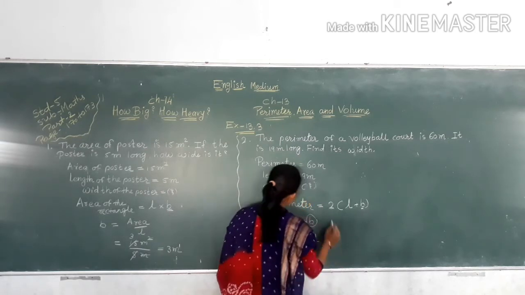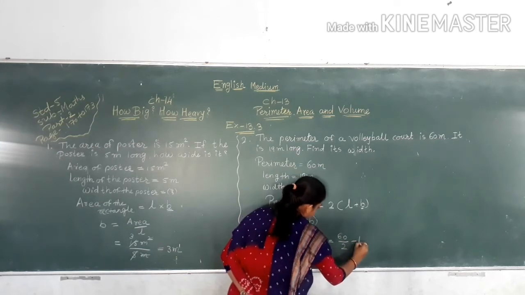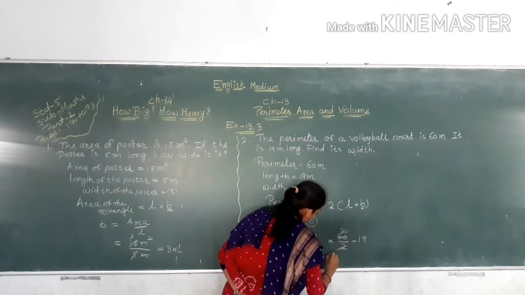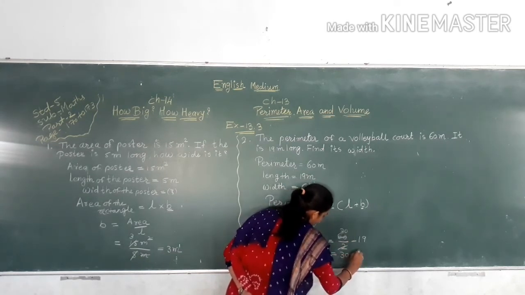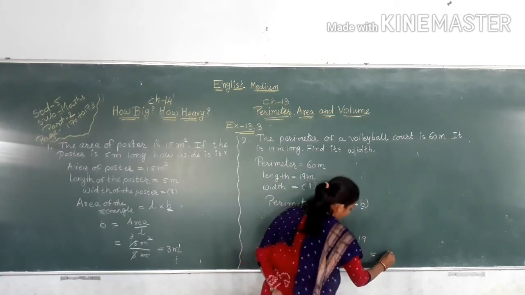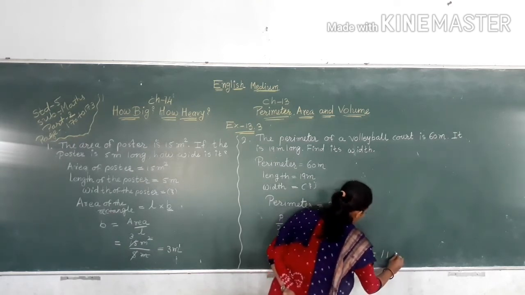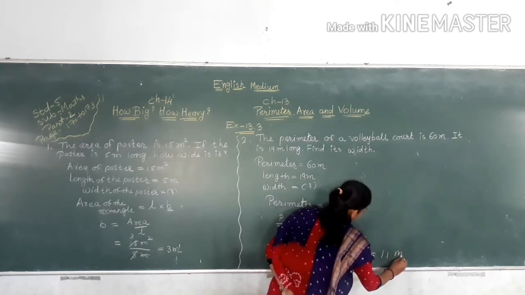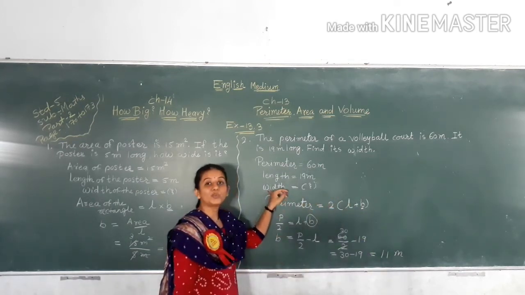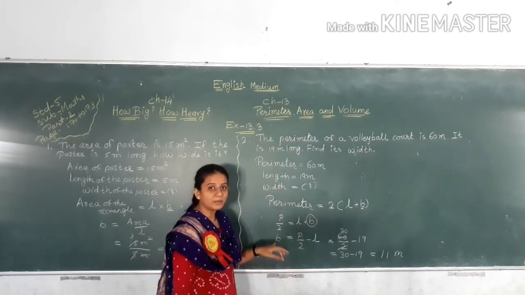So here perimeter is equal to 60 divided by 2 minus 19. So 60, 30 2s are 60. Now here 30 minus 19. So 10 minus 9 is 1, and 2 minus 1 is 1. So here 11 meter. So width is equal to 11 meter. Breadth is equal to 11 meter.